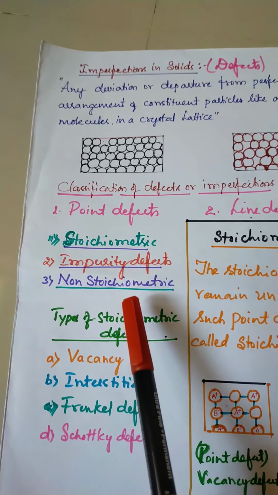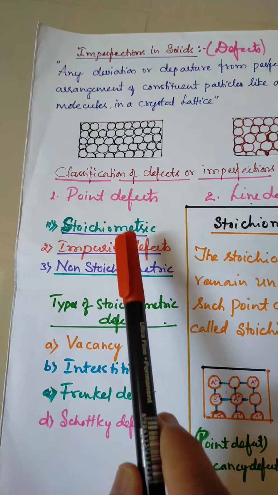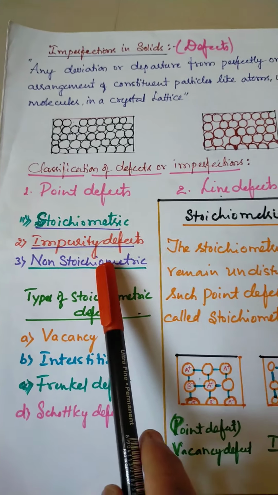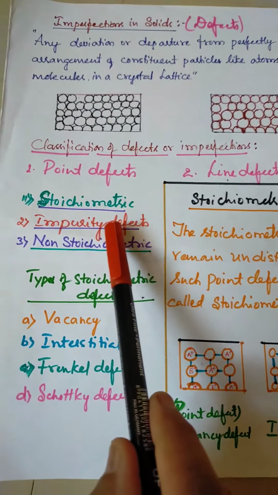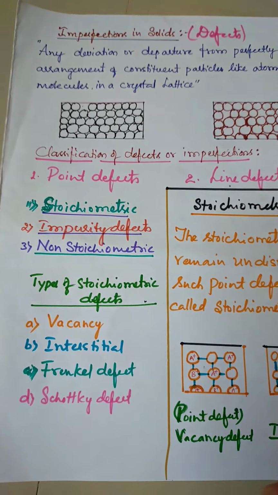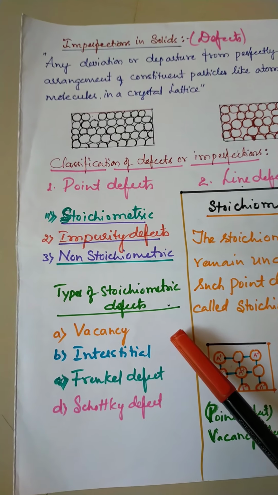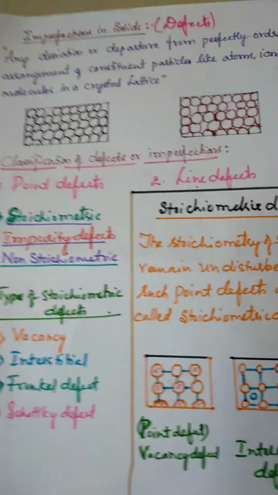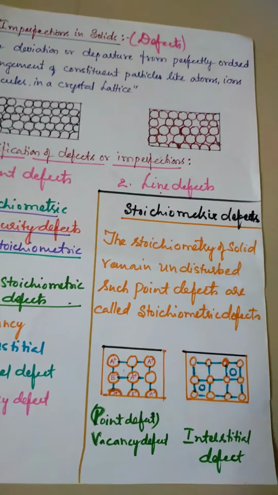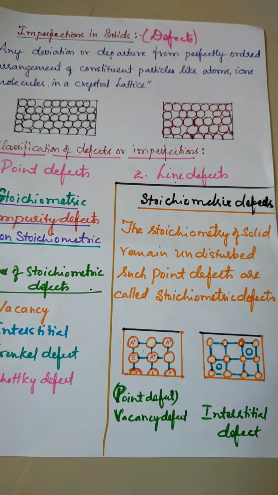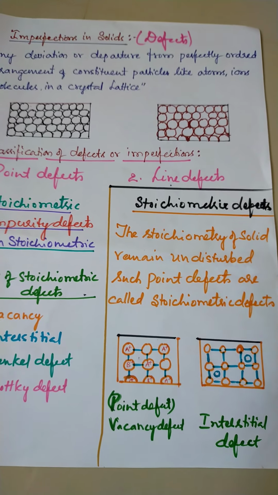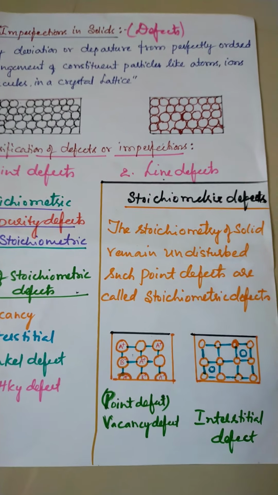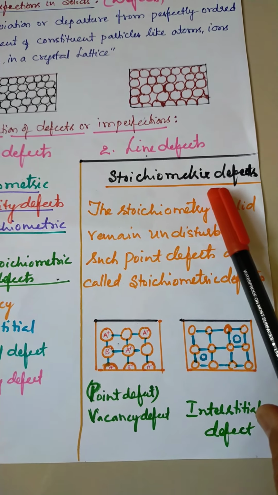They are classified in three ways: stoichiometric defect, impurity defect, and non-stoichiometric defect. I repeat: stoichiometric defect, impurity defect, and non-stoichiometric defect. If you are well acquainted with the word stoichiometry, it's good. But some students find the term difficult at first. Don't worry about that.